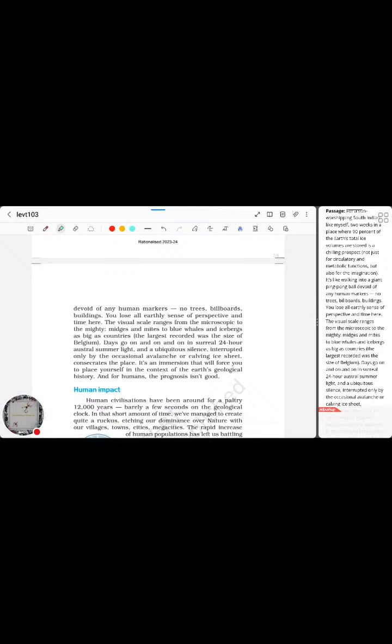So basically what he's trying to say is that walking in a place where there is no sign of humans implies that there might be some billboards, there might be some buildings, or at least a tree grown will show habitation of a certain species. ஆனால் அந்த எந்த ஒரு விஷயமே இல்லாத ஒரு இடத்துல நடந்தால் எப்படி இருக்கும் அப்படின்ற ஒரு மாதிரியான ஒரு எக்ஸ்பீரியன்ஸை, ஒரு இமேஜினேஷன் பண்ண முடியாத ஒரு எக்ஸ்பீரியன்ஸை ஆத்தர் அங்கே எக்ஸ்பீரியன்ஸ் பண்ணிகிட்ருக்காரு.